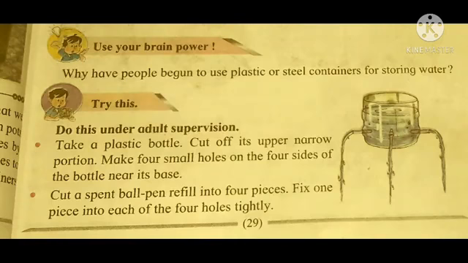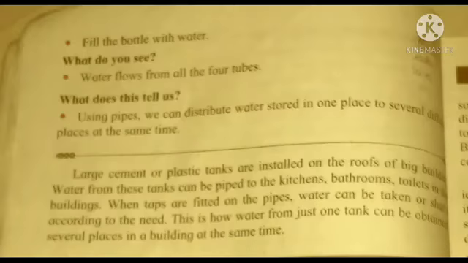Here we can see how people are using this method: if you are keeping the water in dams, if you are storing the water in big water tanks, we can distribute the water to different cities, so that people can utilize the water very well. Now fill the bottle with water. What do you see? Water flows from all the 4 tips. What does this tell us? Using pipes, we can distribute the water stored in one place to several different people at the same time.